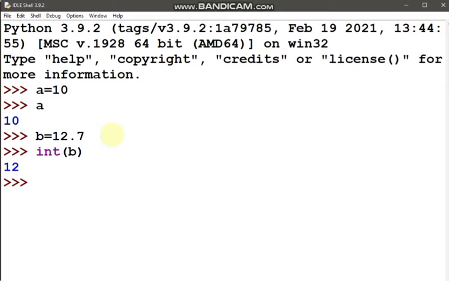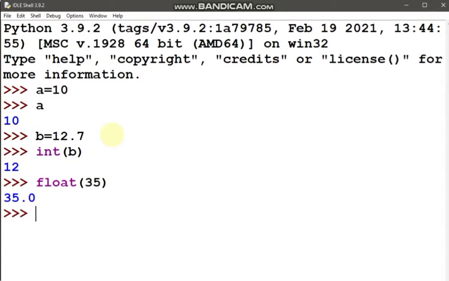And if I want to print the float value of suppose 35, what will be the answer? The answer will be 35.0. Yes, so 35 is converted to 35.0.